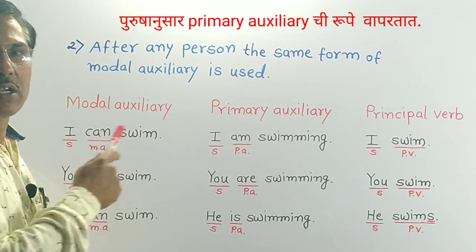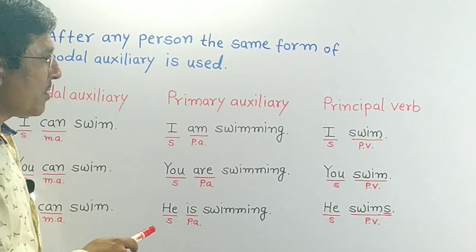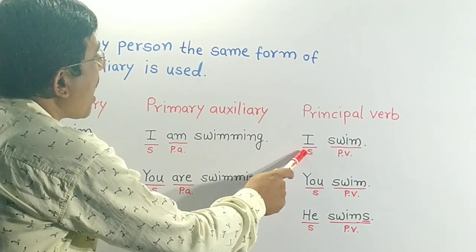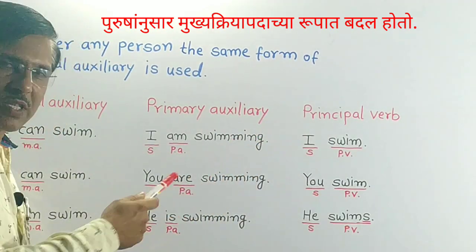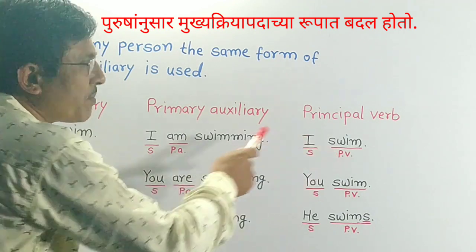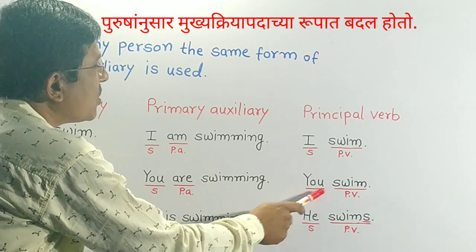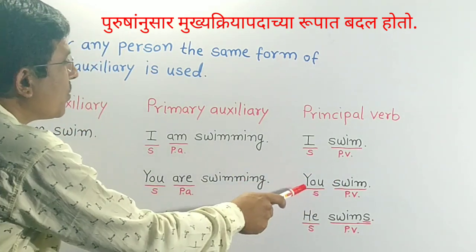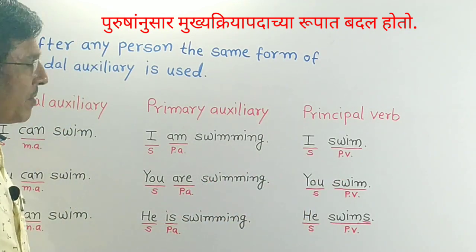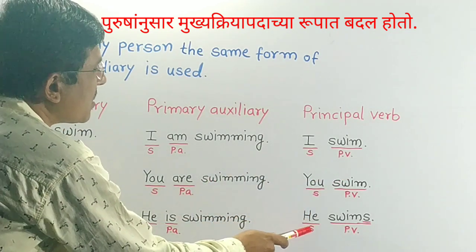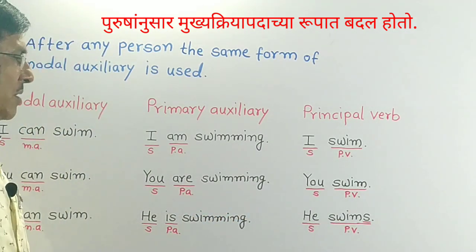Now in the third column, principal verb swim is used. See the first sentence, I swim. I is subject, I is first person singular, swim is principal verb or main verb. Second sentence, you swim. You is second person, swim is verb, main verb. In the third sentence, he swims. He is third person singular.